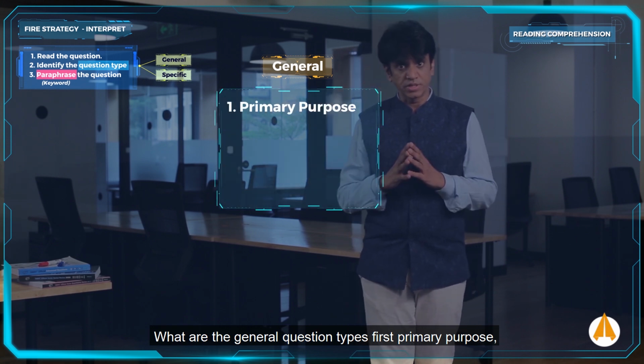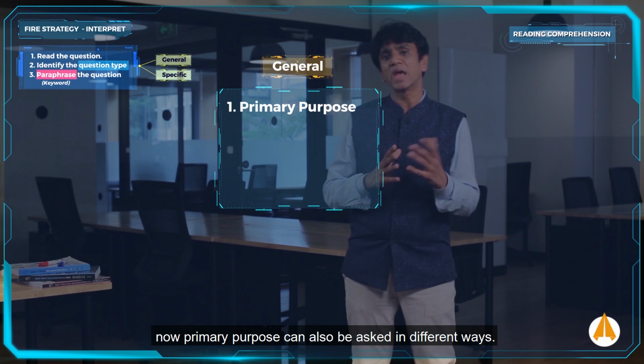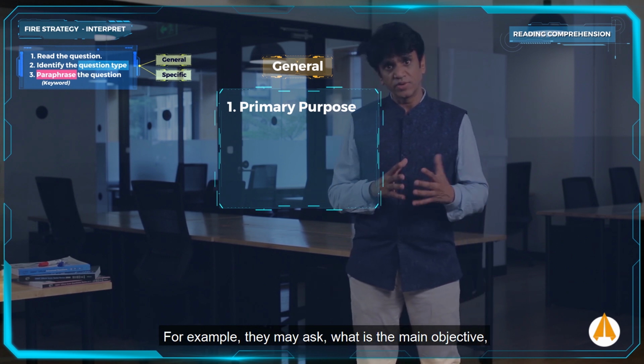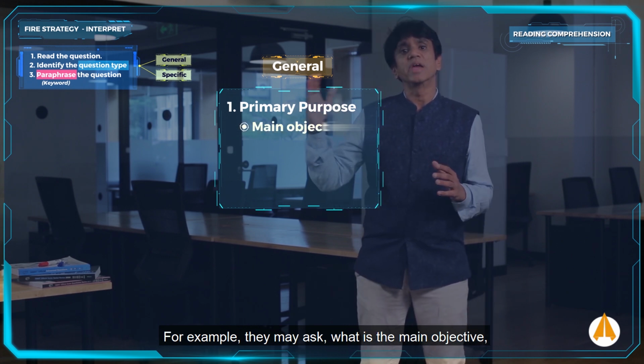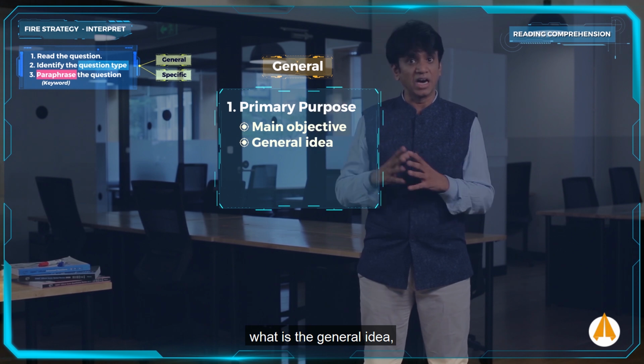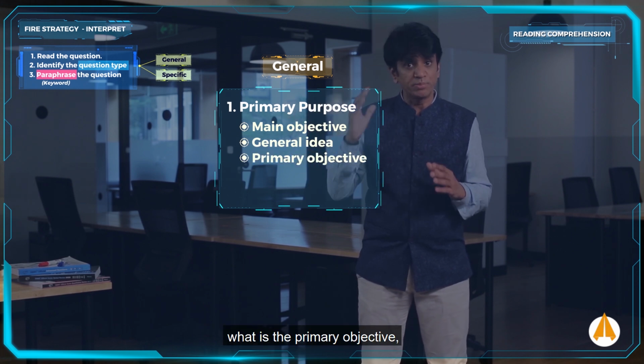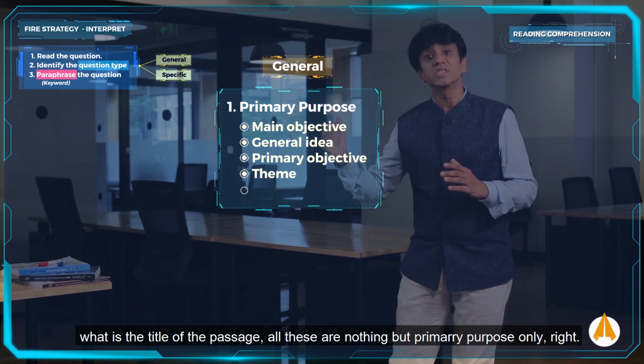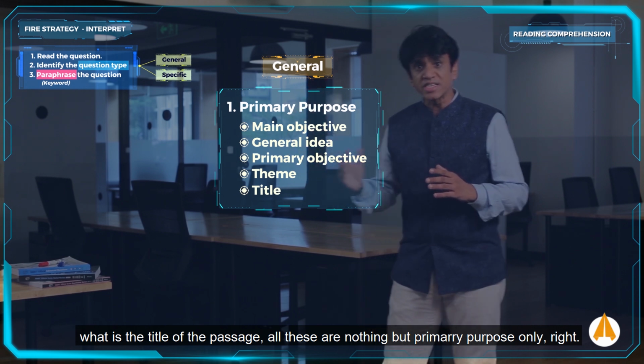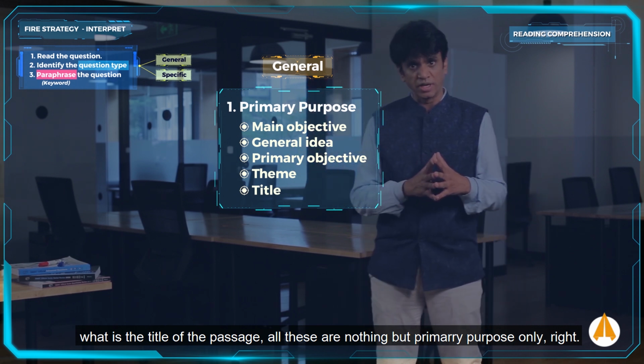First, primary purpose. Now, primary purpose can also be asked in different ways. For example, they may ask, what is the main objective? What is the general idea? What is the primary objective? What is the theme? What is the title of the passage? All these are nothing but primary purpose only.